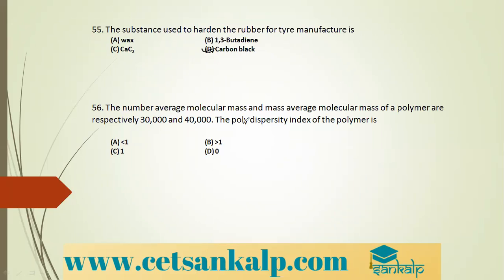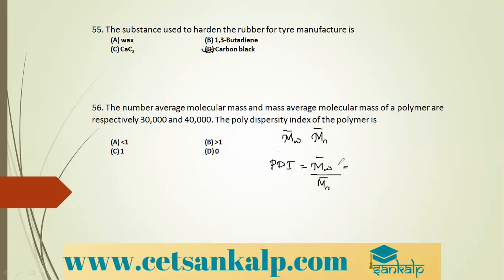The number average molecular mass and mass average molecular mass. Number average is written as Mn and mass average is written as Mw. So they have asked the polydispersity index. Polydispersity index is given by the mass average molecular mass divided by the number average molecular mass.